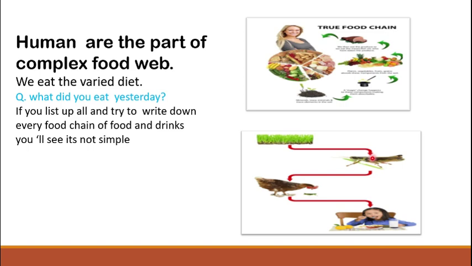So try to make up or write down some of the food chains that start with the food components you eat a day. What you have to do is note down or list some of the foods of your choice, or whatever you have eaten or taken in the lunch or the breakfast, and then relate it like this. So you have to construct three or more food chains as you can.